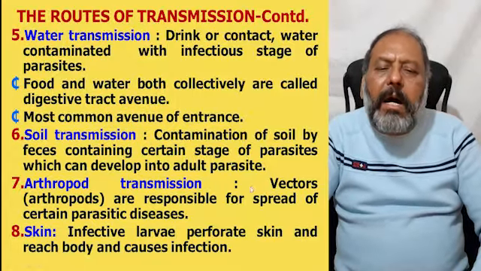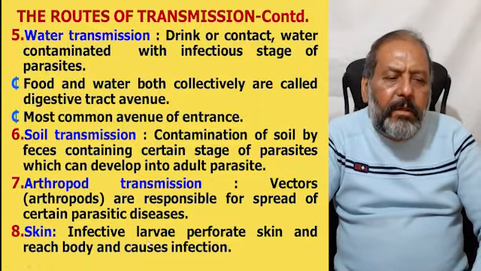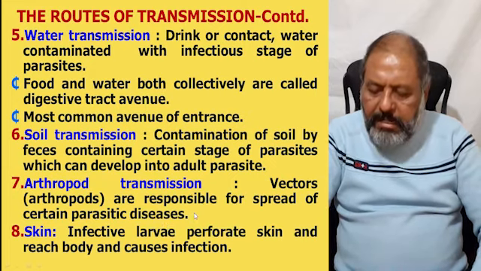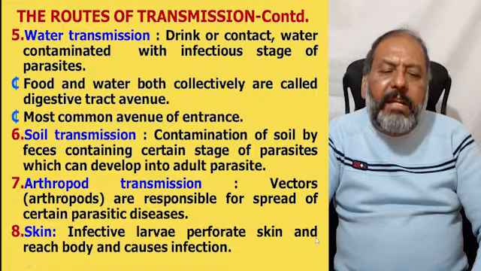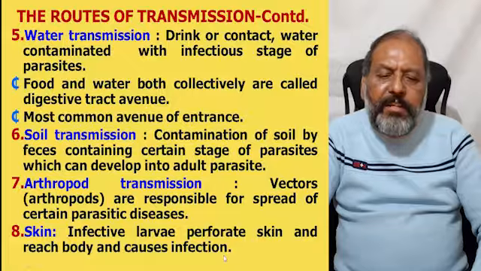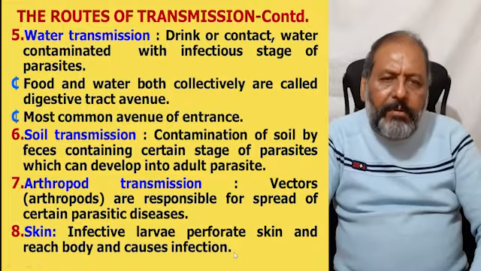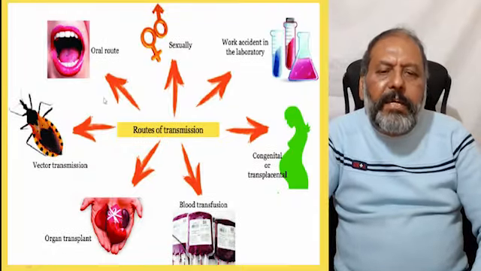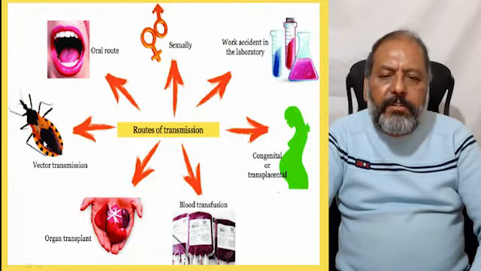The next is arthropod transmission, that is the vectors. Arthropods are responsible for the spread of certain parasitic diseases. The best example is the malarial parasite. Then the skin infective larva perforate the skin and reach the body and cause infection. The Cercaria larva is able to penetrate the skin and perforate to reach. So here are the routes of transmission: sexually transmitted, orally transmitted, through the vector or arthropod transmission.